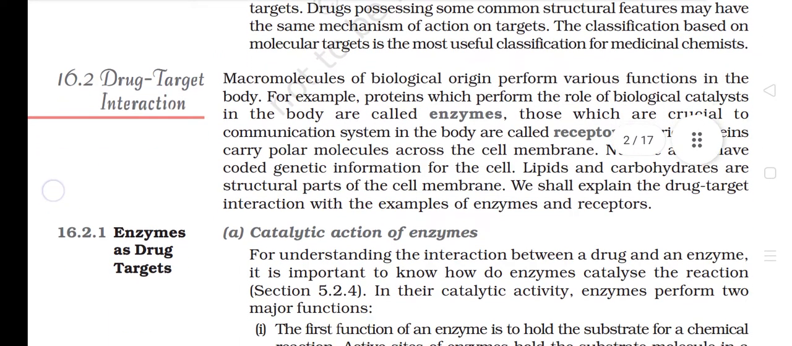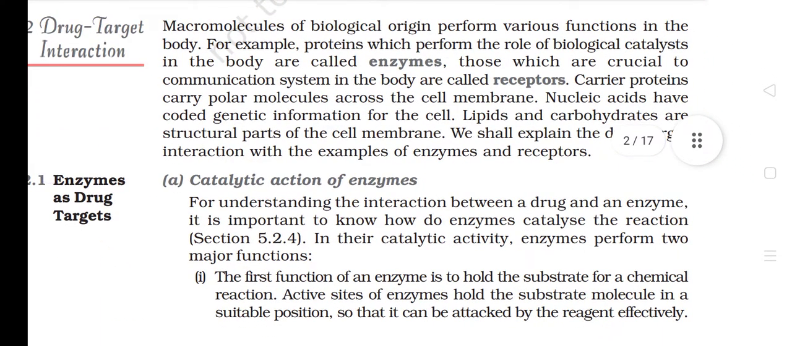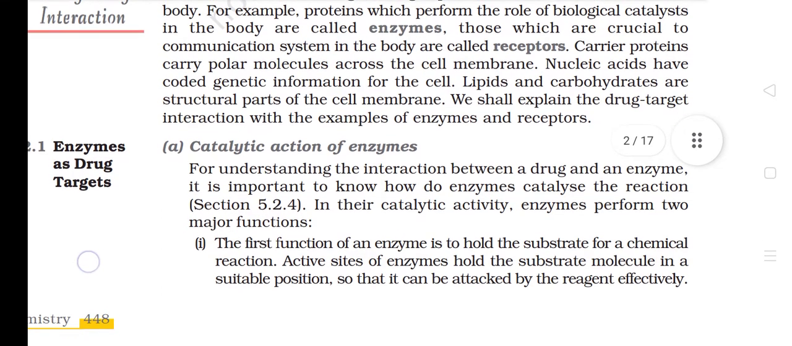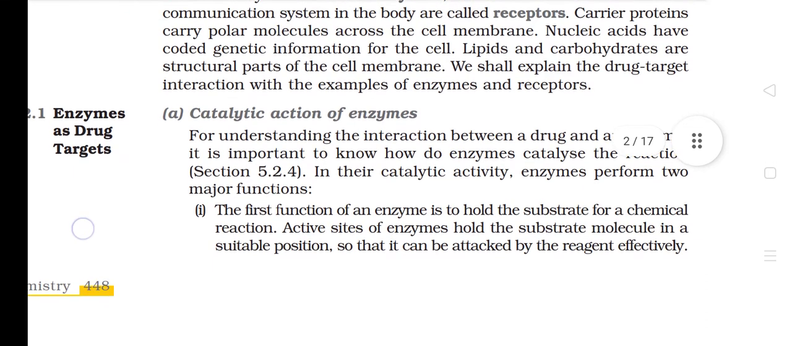16.2 Drug-target interaction. Macromolecules of biological origin perform various functions in the body. For example, proteins which perform the role of biological catalyst in the body are called enzymes. Those which are crucial to communication system in the body are called receptors. Carrier proteins carry polar molecules across the cell membrane. Nucleic acids have coded genetic information for the cell. Lipids and carbohydrates are structural parts of the cell membrane. We shall explain the drug-target interaction with examples of enzymes and receptors.